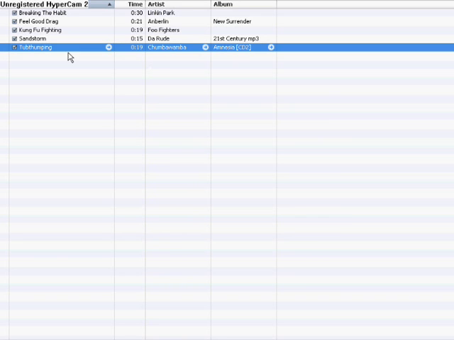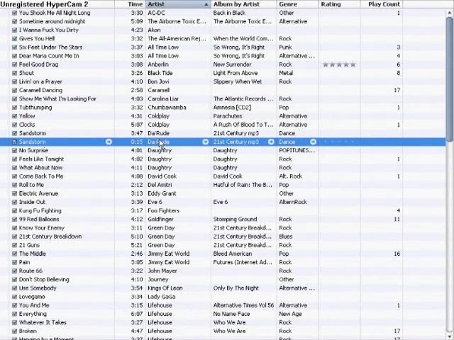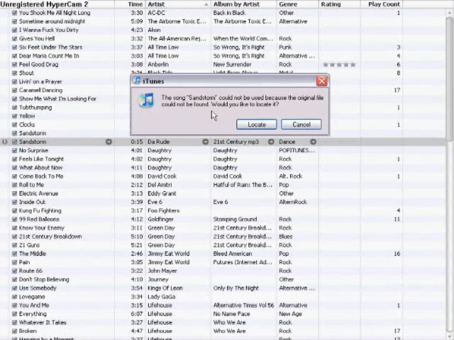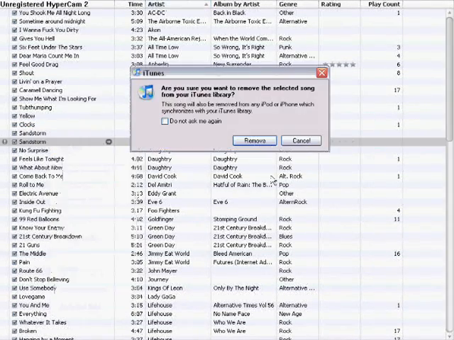Go to music, and your other Sandstorm, let's say you try and click this ringtone. It'll say you could not find it because you renamed it. So just hit cancel, and delete it.